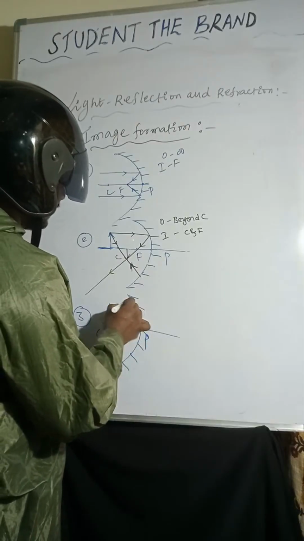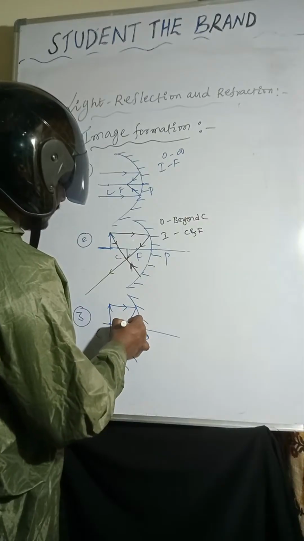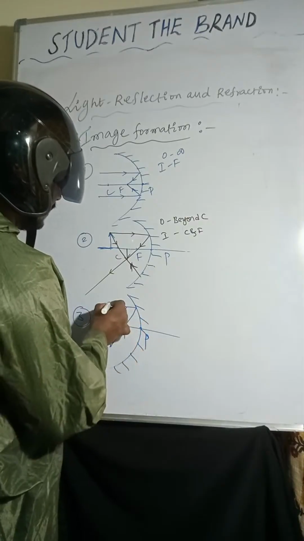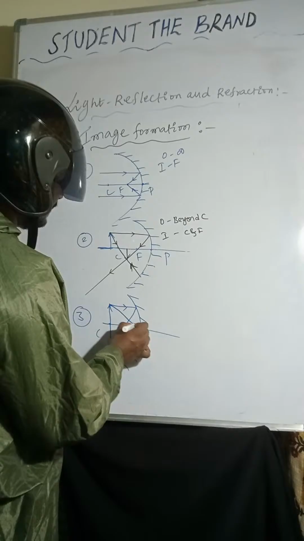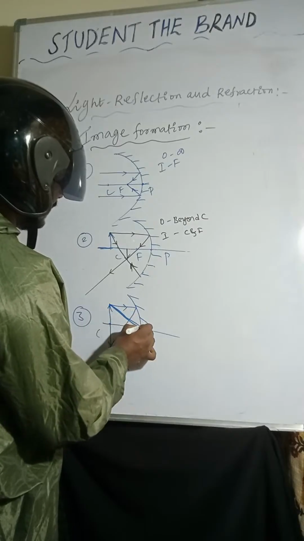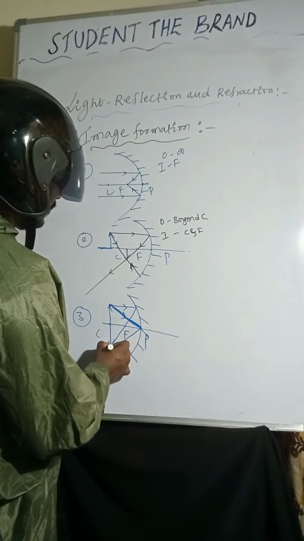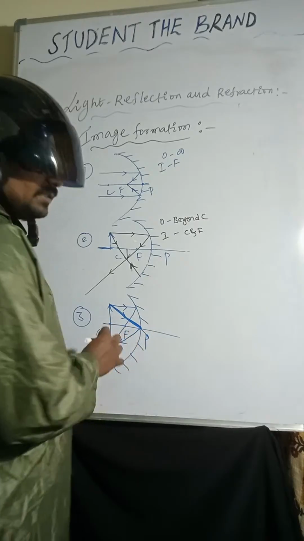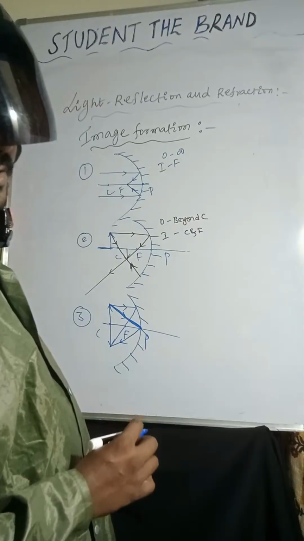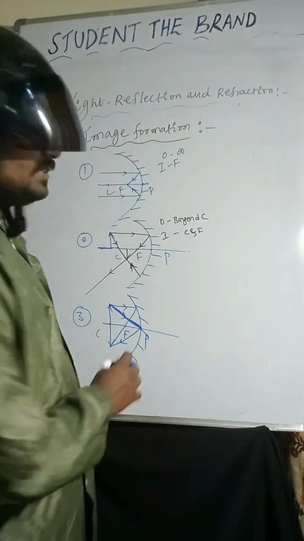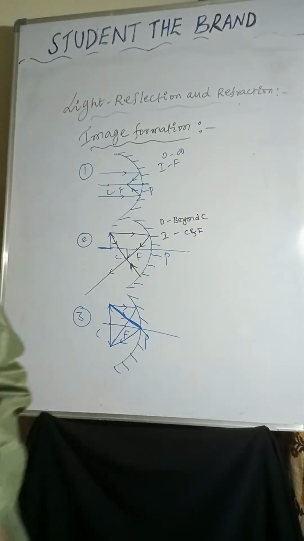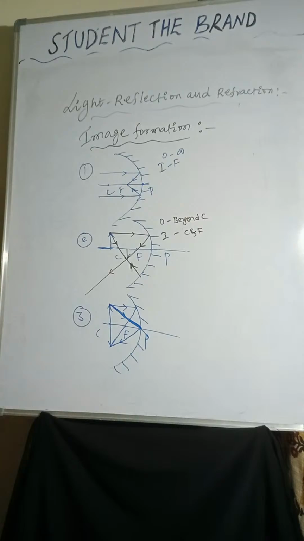One light ray I'm taking like this, it passes through focus. Another light ray is incident at the pole, and after reflection these are meeting at central curvature.